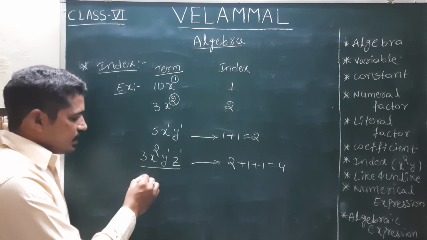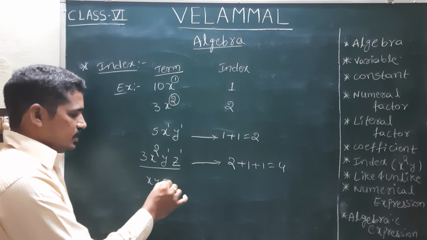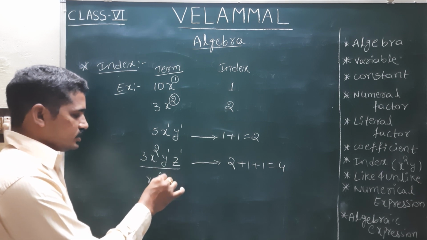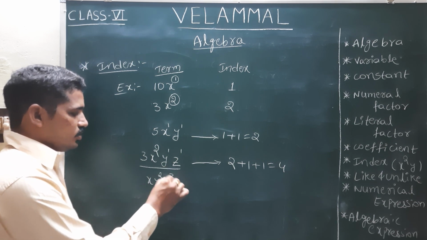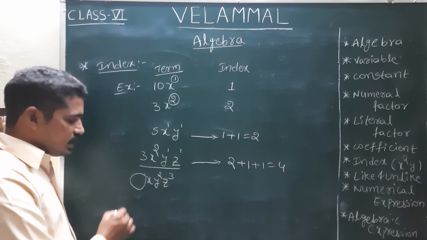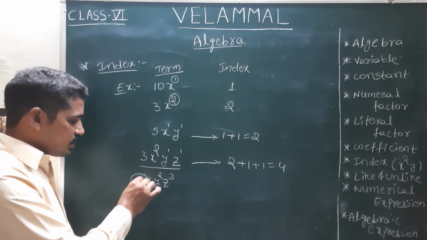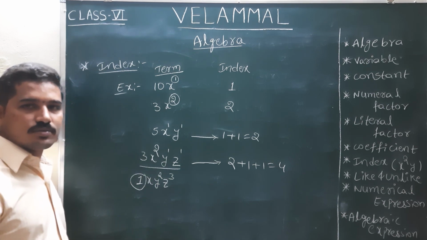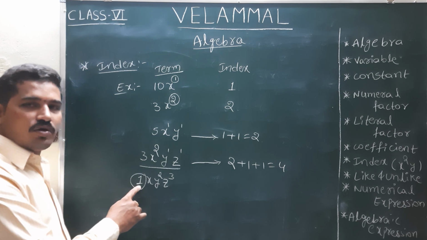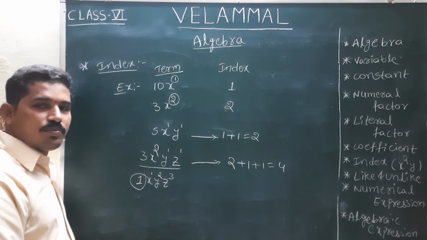Now if we take one more term, x power 1, y square and z cube. If there is no coefficient, here 1 will always be the coefficient, and if nothing is written on the variable, then 1 will be the power.